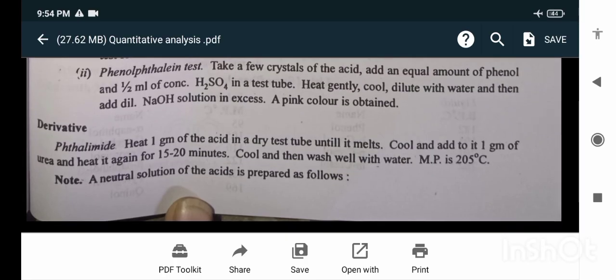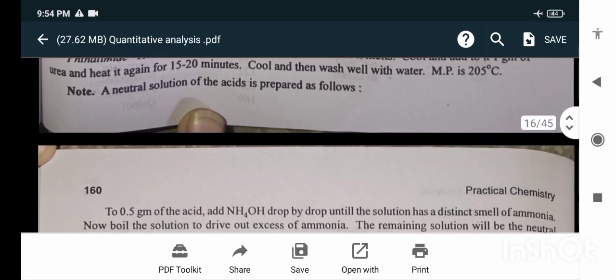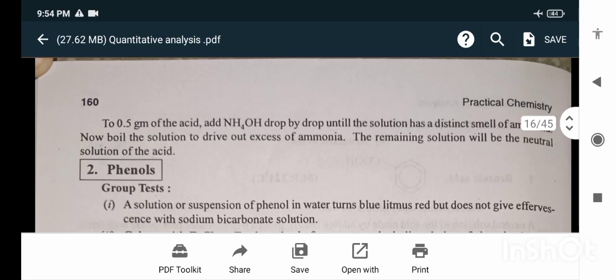Derivative: phthalimide. Heat 1 gram of the acid in a dry test tube until it melts. Cool and add to it 1 gram of urea and heat it again for 10 to 20 minutes. Cool and then wash well with water. Note: a neutral solution of the acid is prepared. To 0.5 gram of the acid, add ammonium hydroxide drop by drop until the solution has a distinct smell of ammonia. Now boil the solution to drive out excess ammonia. The remaining solution will be a neutral solution of the acid.